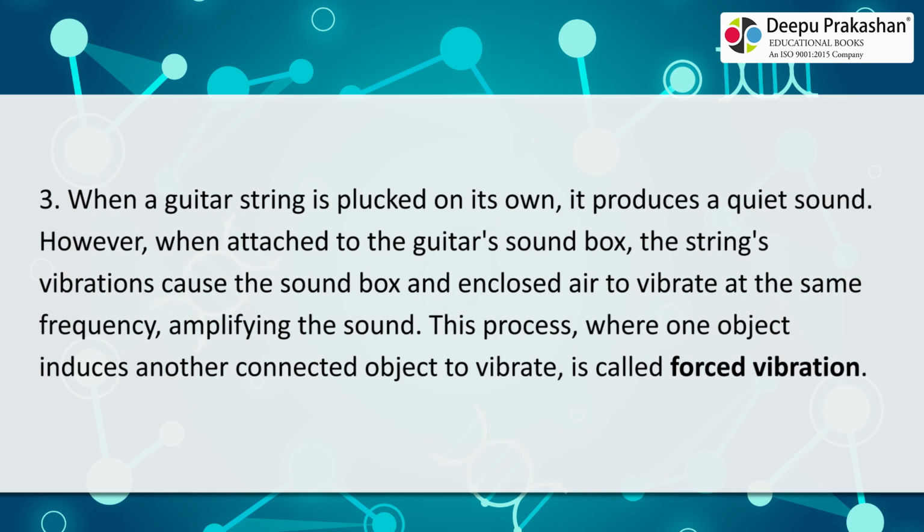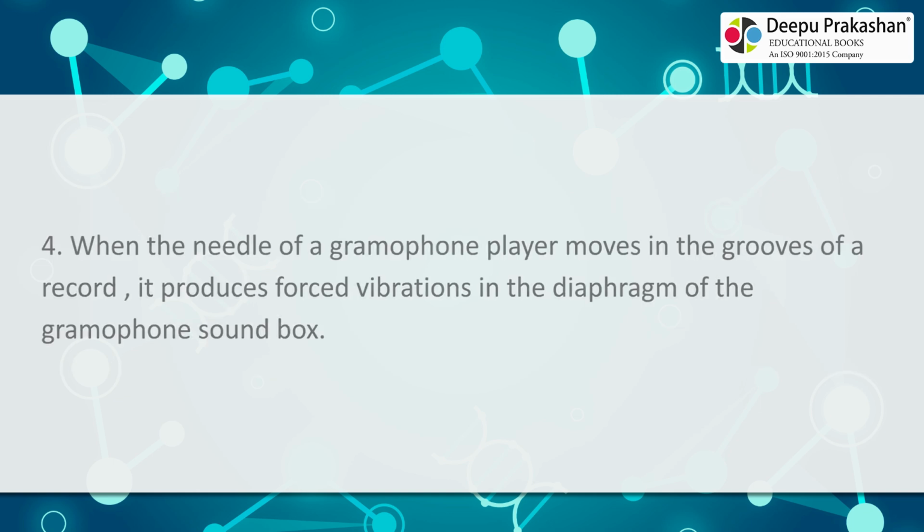3. When a guitar string is plucked on its own, it produces a quiet sound. However, when attached to the guitar's sound box, the string's vibrations cause the sound box and enclosed air to vibrate at the same frequency, amplifying the sound. This process, where one object induces another connected object to vibrate, is called forced vibration. 4. When the needle of a gramophone player moves in the grooves of a record, it produces forced vibrations in the diaphragm of the gramophone sound box.